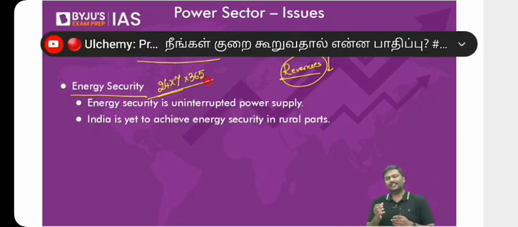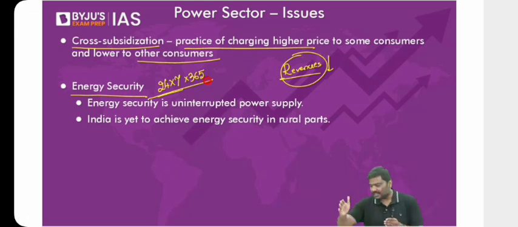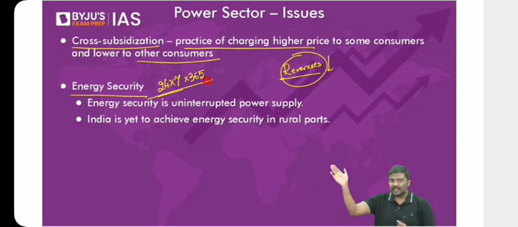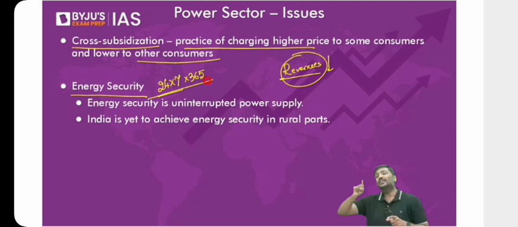Even today in case of India, there is certain concern regarding 24/7 electricity supply. 24/7 electricity supply is not available in India. That is energy security. And please understand, energy security is necessary. Why? Industries will require electricity. Schools will require electricity. Houses will require electricity. When the children go to school, come back to the house, and if there is no electricity, don't you think the learning levels of the children will be affected? If industries do not get 24/7 electricity, don't you think industrialization will be affected?